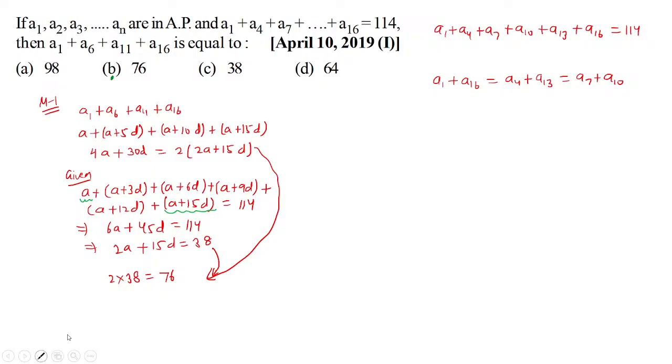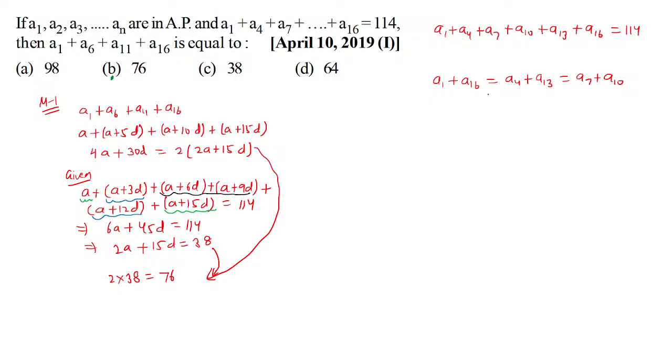Similarly, you have A4 plus A13, which is what? Again, 2A plus 15D. Which is the same as A7 plus A10. Makes sense? I suppose it definitely makes sense.